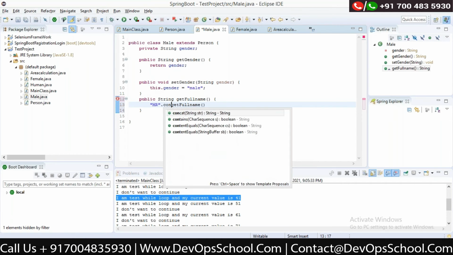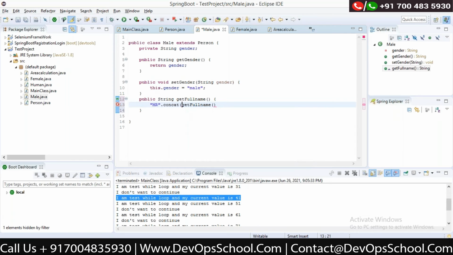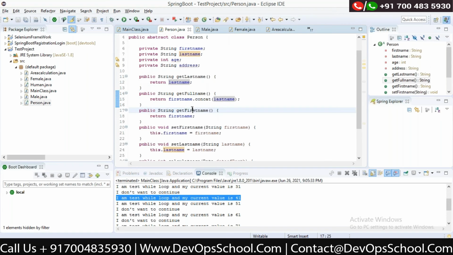Dot concat. Okay, then return this. So what I want is, I have implemented that. How can I get my full name? Again, I can get the first name and the last name combined, and I can get my full name.